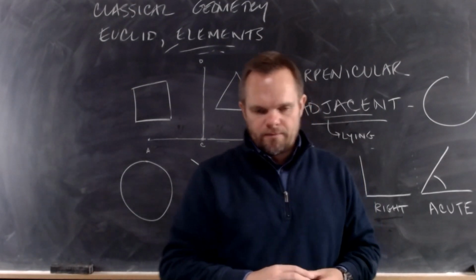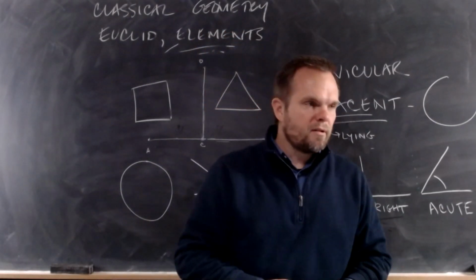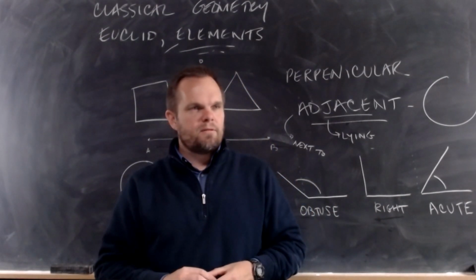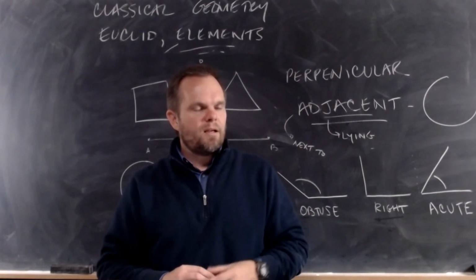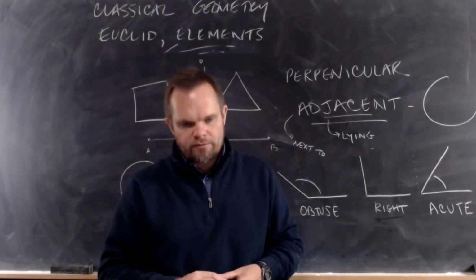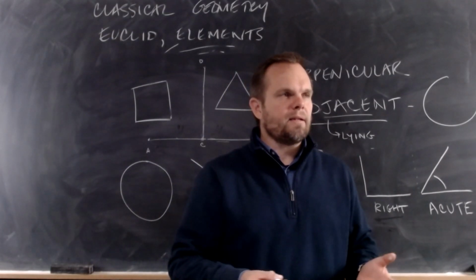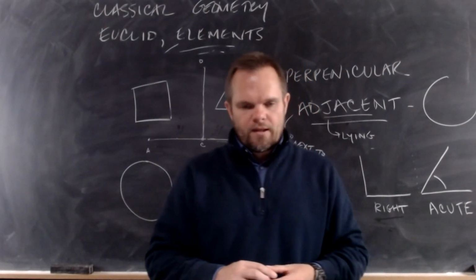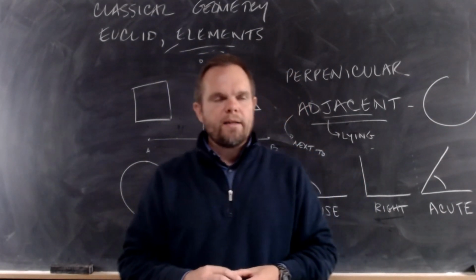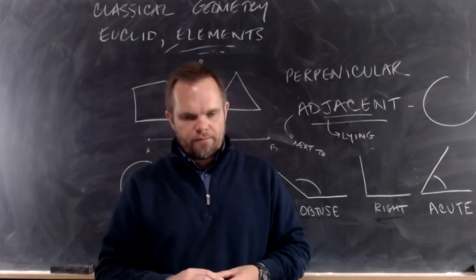Our next definition, a circle. If I ask you to define a circle, you think you know what a circle is, right? You can picture a circle. You have the idea of a circle, but if I ask you to define a circle, you won't be able to define a circle. This is the definition of a circle. A circle is a plane figure. What does plane mean? Flat. Good. A circle is a plane figure contained by one line.